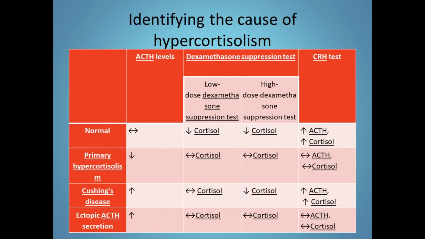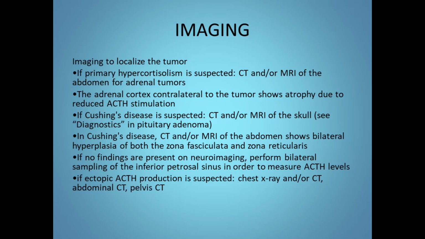So, next is the CRH test. ACTH and cortisol will be increased in case of CRH test in a normal individual. If the person has primary hypercortisolism, then the ACTH and cortisol values will not change. In case of Cushing's disease, there will be increased ACTH production and increased cortisol production, so we can confirm that there might be a tumor in the pituitary gland. If the ACTH and cortisol values don't change or are normal, then we can suspect ectopic ACTH secretion. So next, depending upon this, we go for imaging.